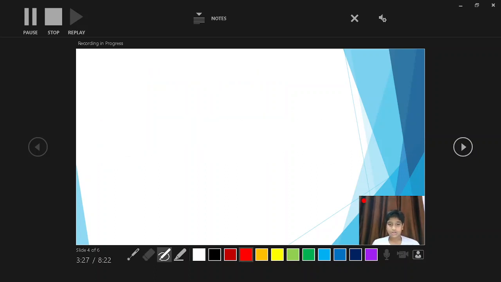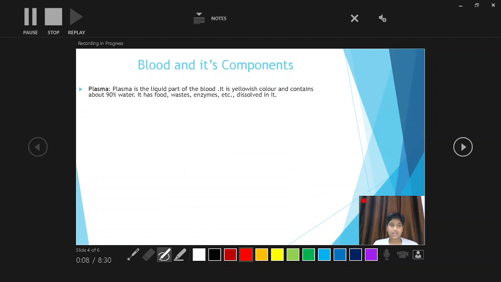So next topic: blood and its components. Okay, let's start. First point, plasma. What do you think about plasma? Plasma is the liquid part of the blood. It is yellowish in color.